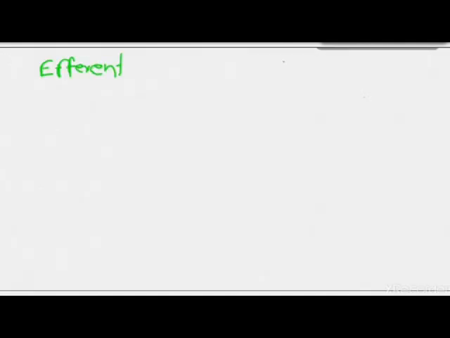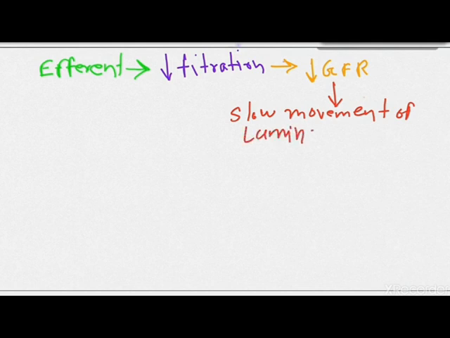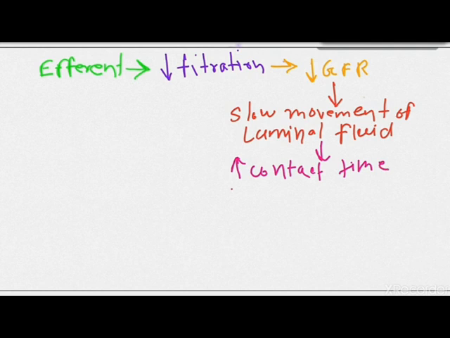Now the effect on the efferent arteriole. This will lead to a decrease in filtration of the blood, which will lead to a decrease in GFR. This reduced GFR will lead to slow movement of luminal fluid. Due to this slow movement of luminal fluid, there will be increased contact time between the luminal fluid and the epithelial cells,